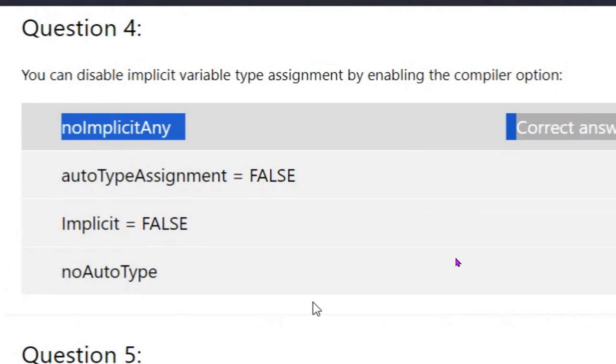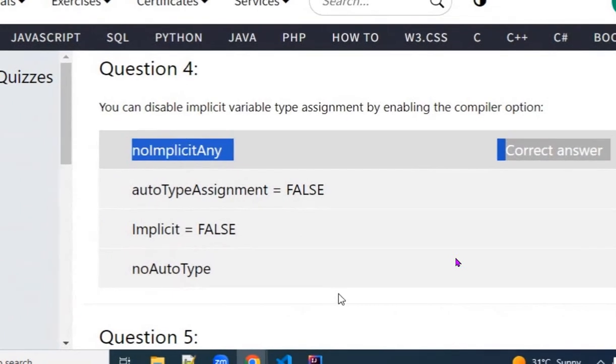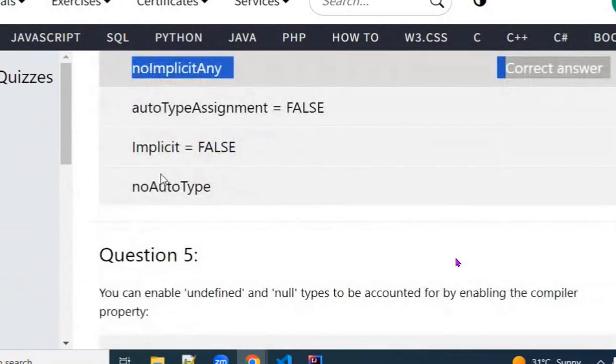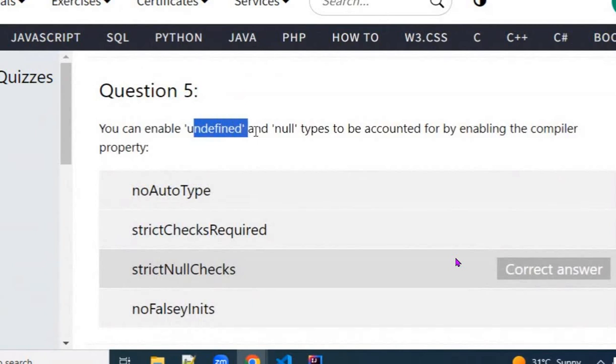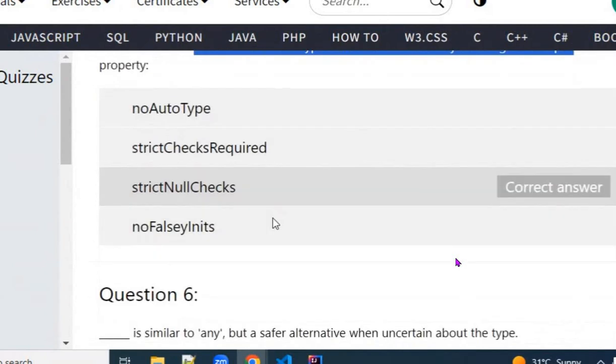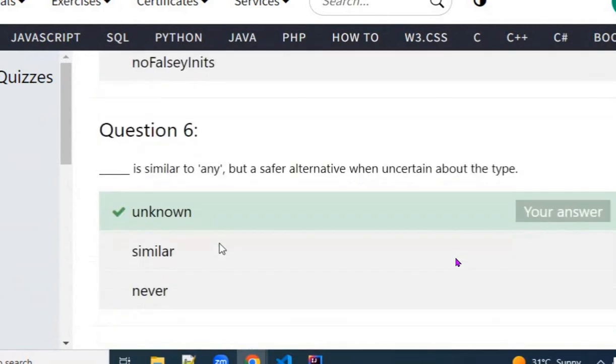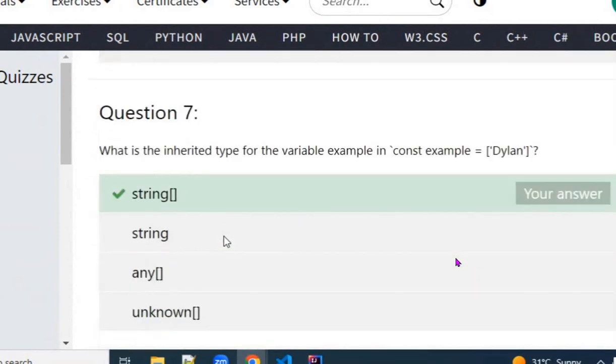So when you are in the compiler, like in Java, when you compile something in the command line, you put a hyphen something like that. So like that, in the property files also you can put the option. Okay, we can enable the option in the property file, at the compiler level. You can enable undefined null checks by enabling the compiler property. This one also, strict null checks. We can do that. I think this is the one.